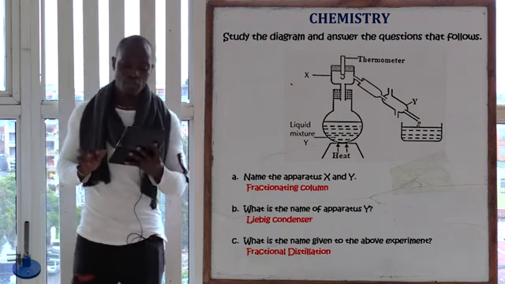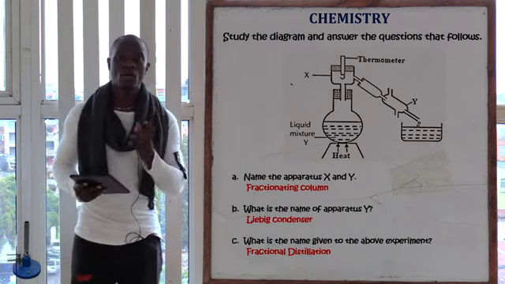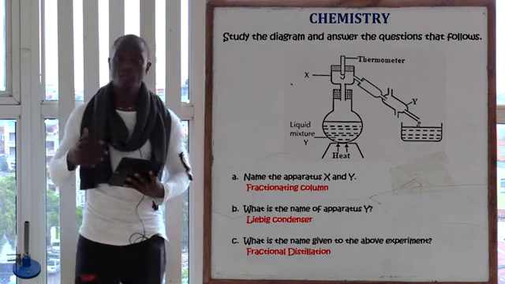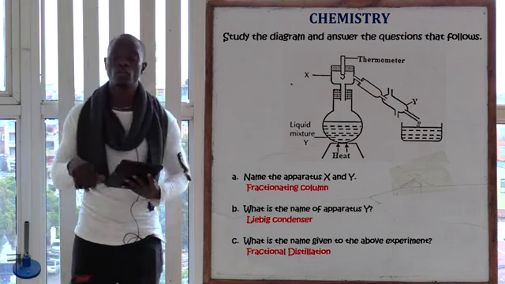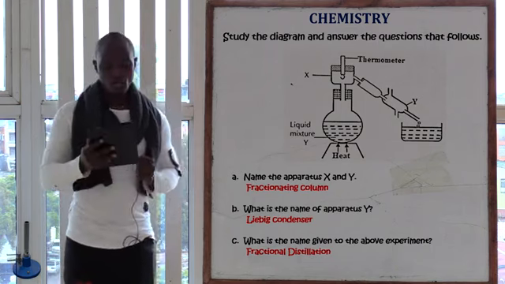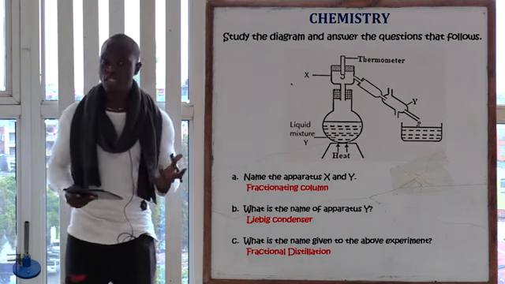So what's the name given to the apparatus labeled Y? The apparatus labeled Y is the Liebig condenser. The Liebig condenser also accelerates the process by which the vapor passing through is going to condense and then flow on the other side as the distillate. So remember, part X accelerates condensation, that is the fractionating column.